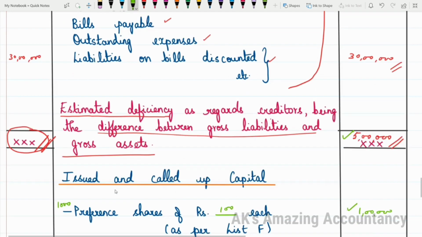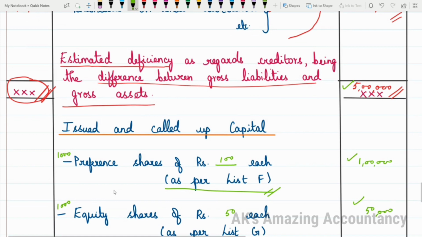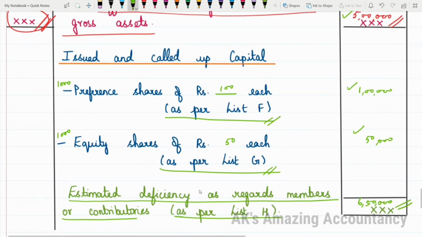Then you have to proceed with issued and called up capital. First priority is to preference shares. So you'll be entering the preference shares there. That is as per list F. Then equity shares is as per list G. Since it is deficiency, this 5 lakhs is deficiency. These amounts will get added up with the deficiency. So 5 lakh plus 1 lakh, 6 lakh plus 50,000, 6 lakh 50,000. This will be regarded as the estimated deficiency as regards members or contributories as per list H.